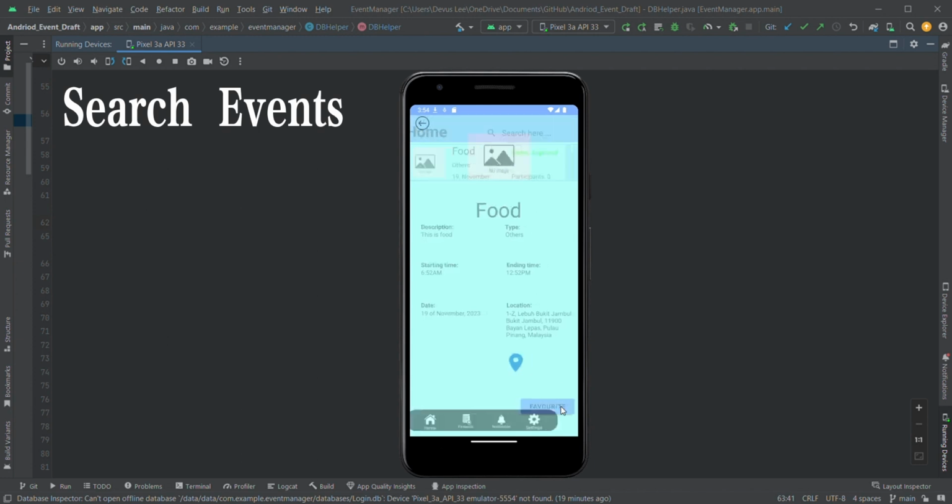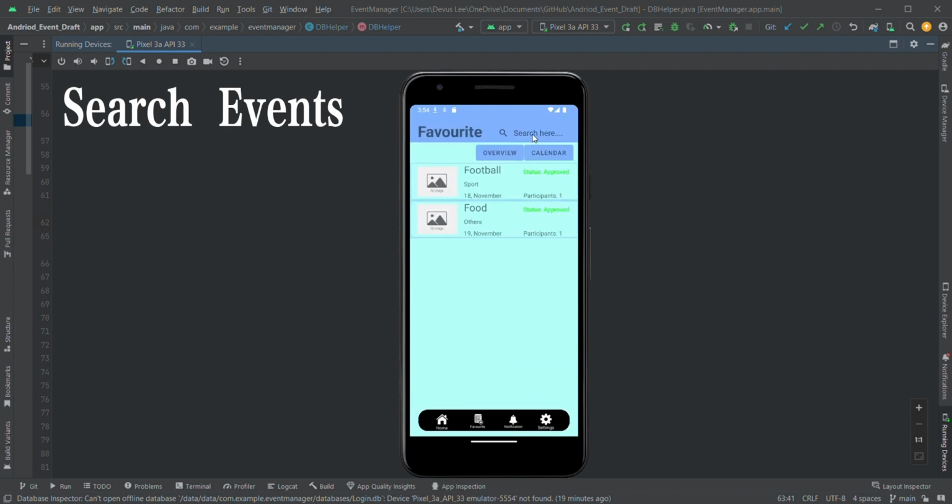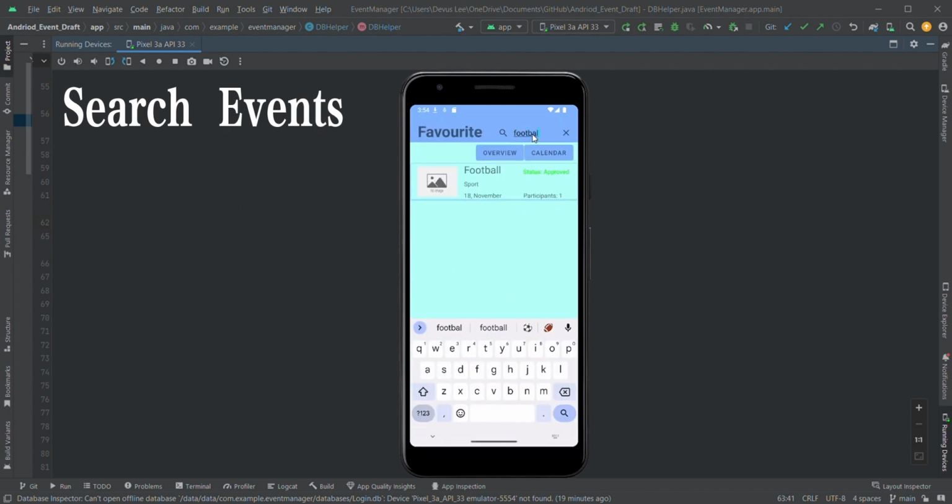So if I favorite these two, and I'll move them to the favorite page, I can also do the same. Football, it'll show up. Search food, it will also show up the same.